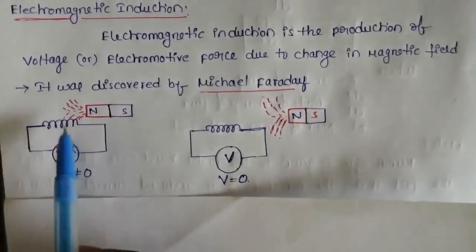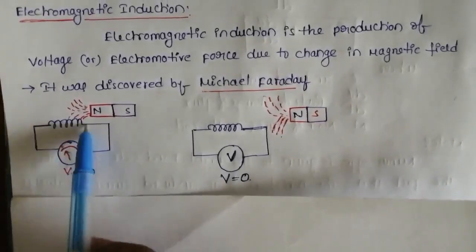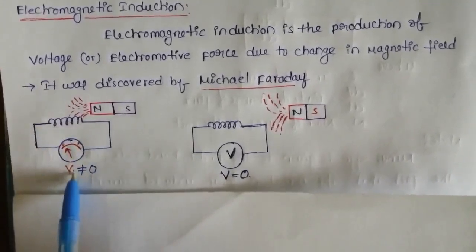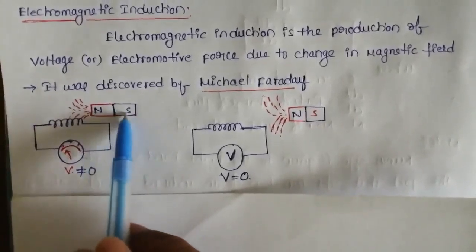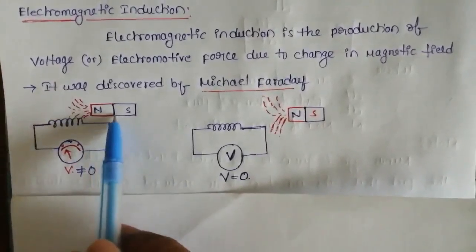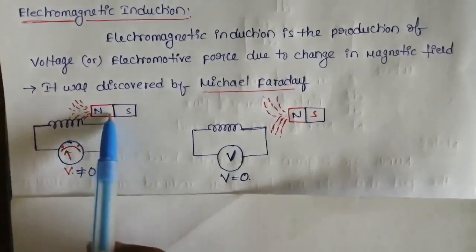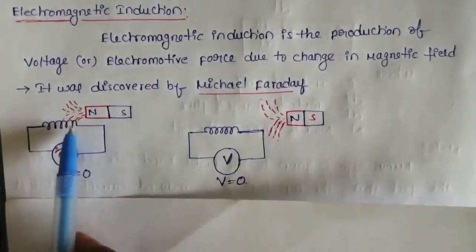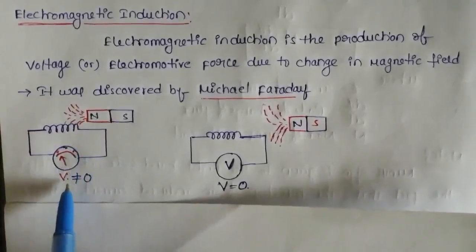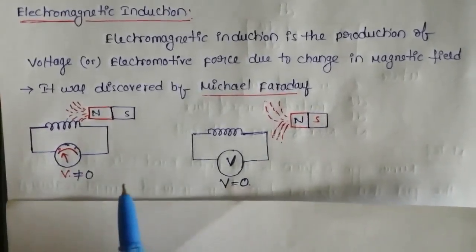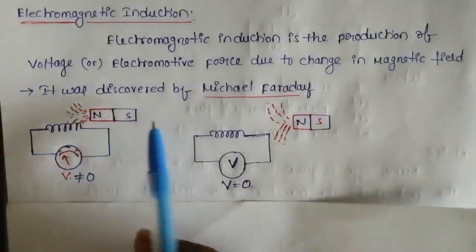Look at this diagram. This is a small coil having a number of turns, and the two terminals of the coil are connected to the voltmeter, and this is the permanent magnet having two poles, north and south. This permanent magnet is placed near the coil, and this is the magnetic flux produced by the permanent magnet. If this magnetic flux links with this coil, then there is an EMF in this coil, and this voltage can be measured with voltmeter V.